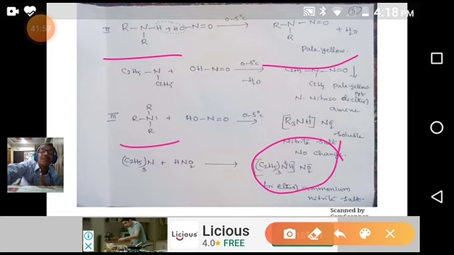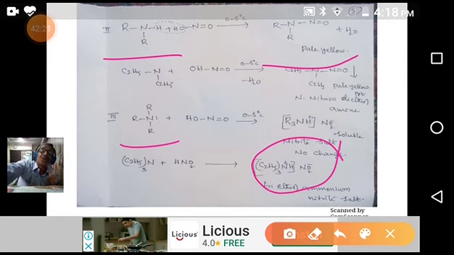Secondary amines react with nitrous acid forming a nitroso compound by elimination of water, which is pale yellow in color. Whereas the third one, no reaction. First one evolves nitrogen gas, whereas second one gives a pale yellow suspension, a precipitate of nitroso compound.